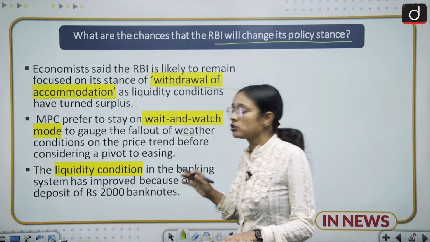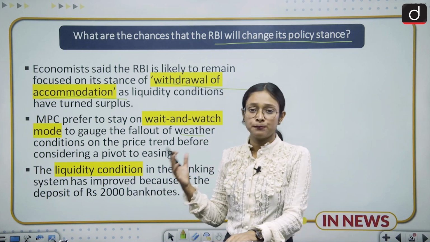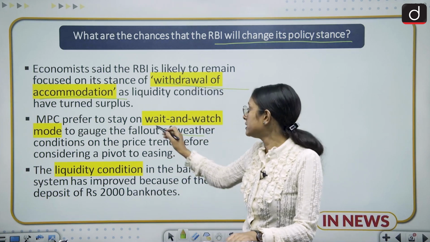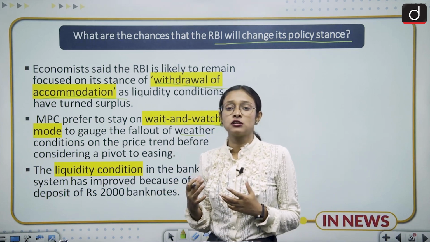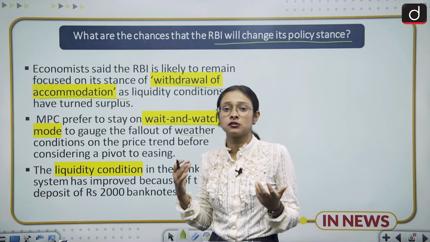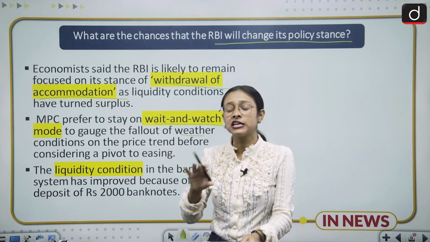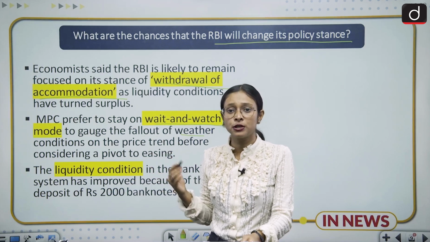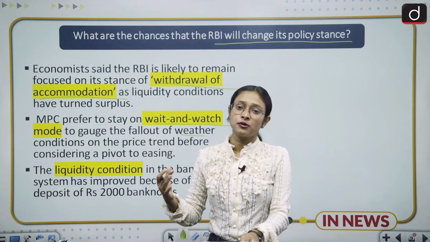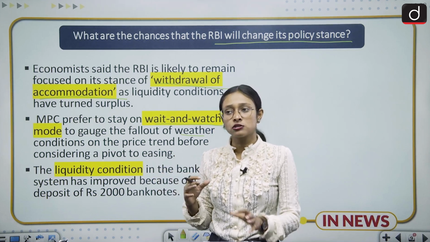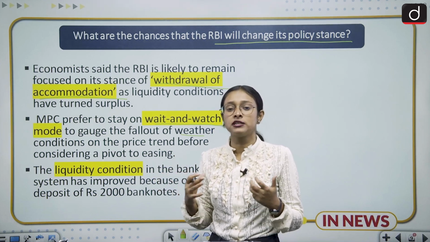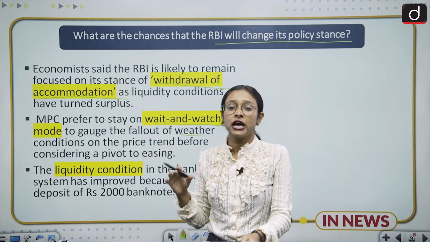Others are also saying that the RBI and MPC are going to follow a policy of wait and watch, which means that the economic system of India is not just dependent on the policy decided by the central government. It also depends on the weather, because the economy of India is very agriculture based. So it depends on how the weather and the monsoon are going to be this year.